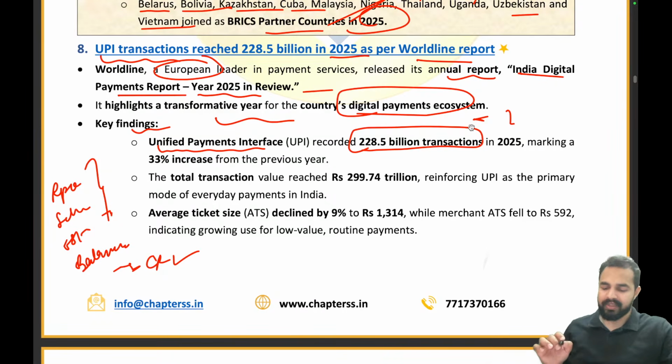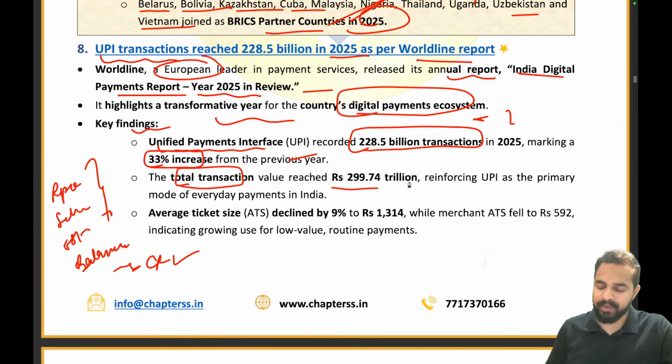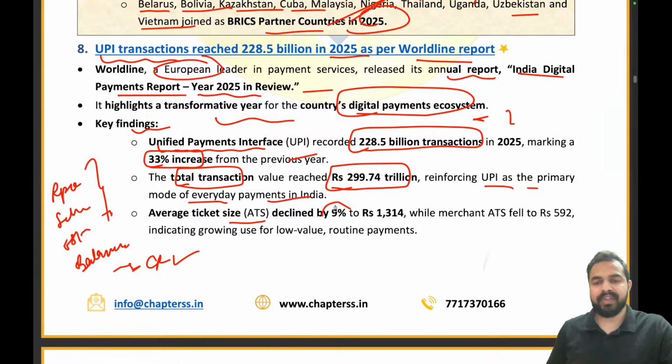We have seen 228.5 billion UPI transactions in 2025, which marked a 33% increase from the previous year. The total transaction value has reached rupees 299.74 trillion, which reinforced UPI as the primary mode of everyday payments in India. Average ticket size has declined by 9%, while merchant ATS fell to 592, indicating growing use of low value routine payments.